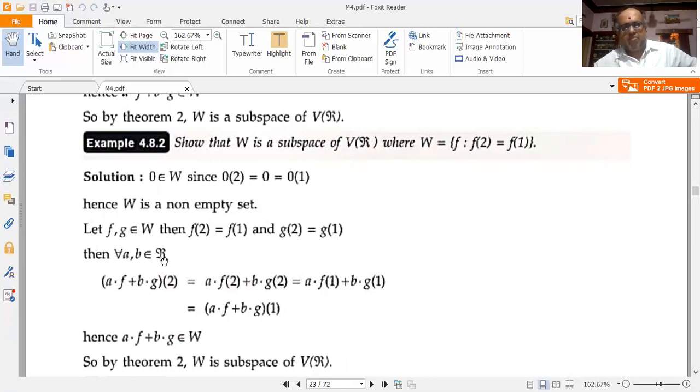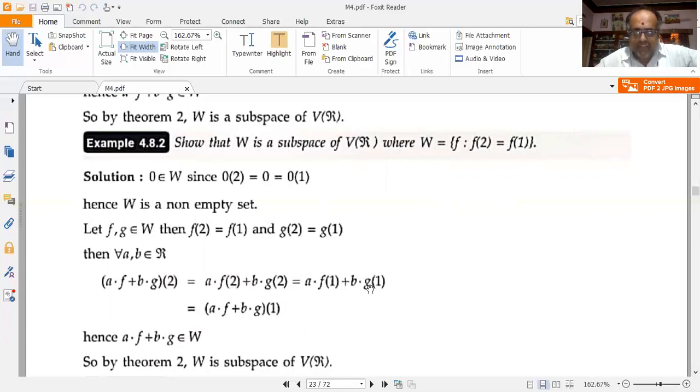Then for any a, b belonging to R, I have (a f plus b g), whole thing evaluated at 2, is equal to a f(2) plus b g(2). But f(2) is equal to f(1), so g(2) also would be equal to g(1). Due to this, I can equate f(2) to f(1) and g(2) to g(1). So this becomes a f(1) plus b g(1).